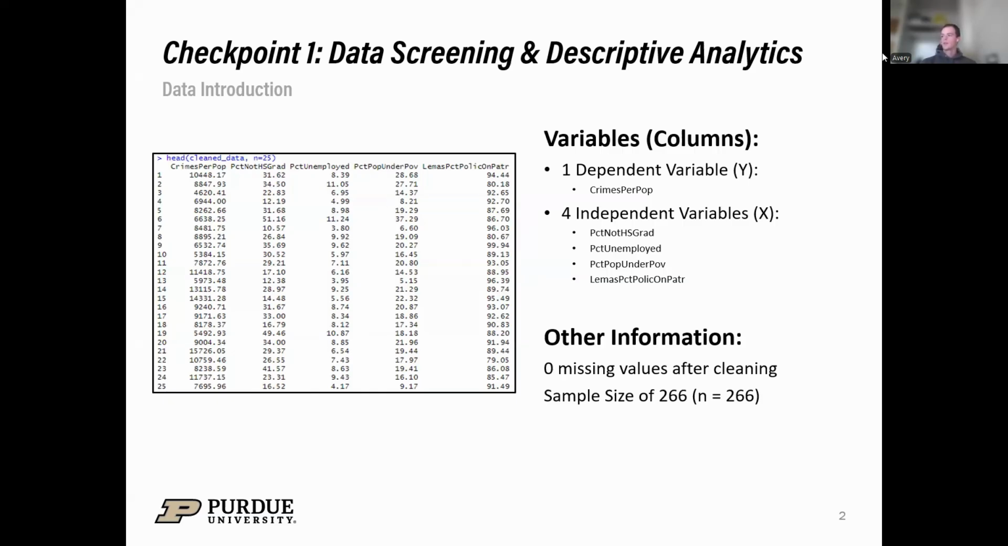Just like the next one, which is percent pop under POV, which is percent of the population under the poverty line. And then lastly, we have another percentage, which comes from the LEMAS data set, which is what that LEMAS at the beginning is. And it's the percentage of police that are on patrol in the area. Some other important information for this step, we had 0 missing values after cleaning, and our sample size after cleaning and removing missing values is 266.